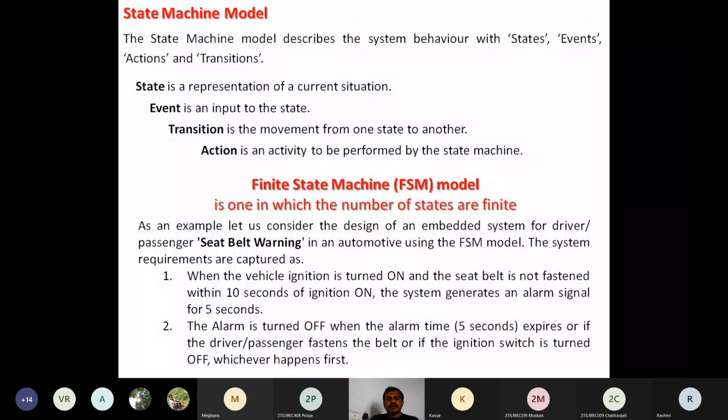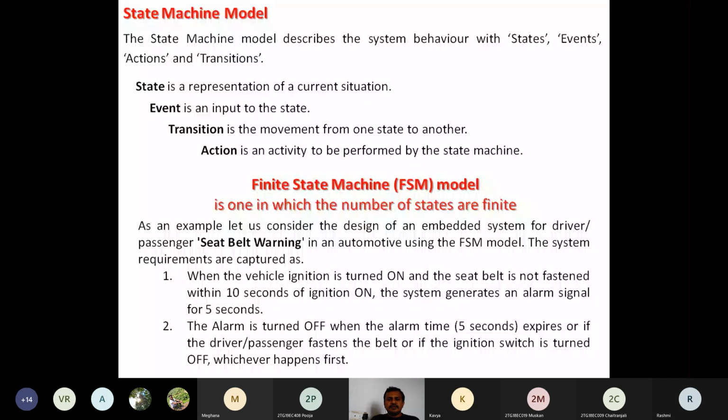The second requirement is when we need to turn this alarm off. The alarm is turned off when the alarm time, that is 5 seconds, expires, or if the driver or the passenger fastens the seat belt, or if the ignition switch is turned off.